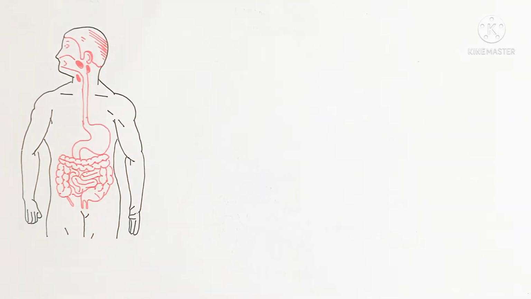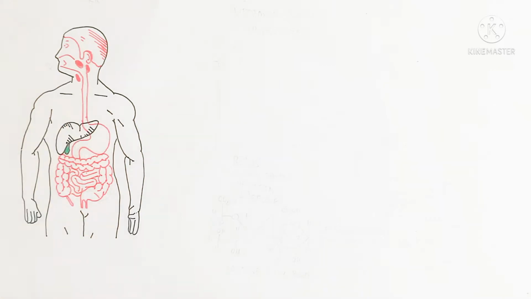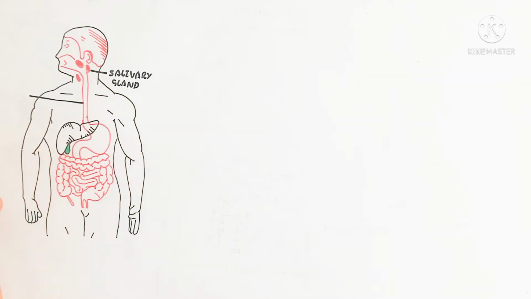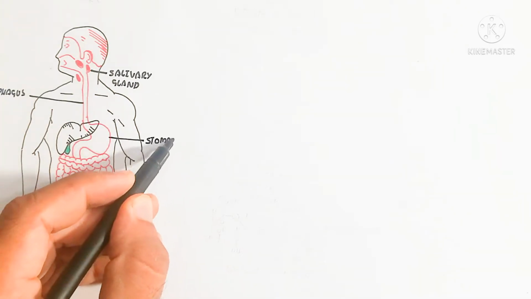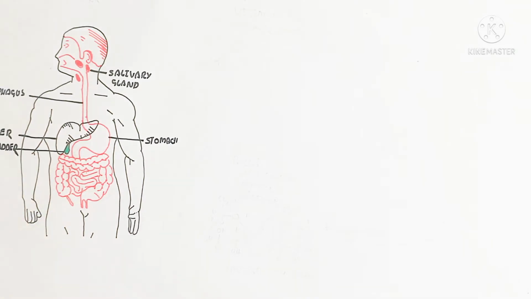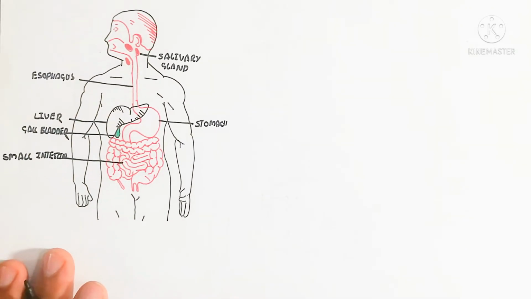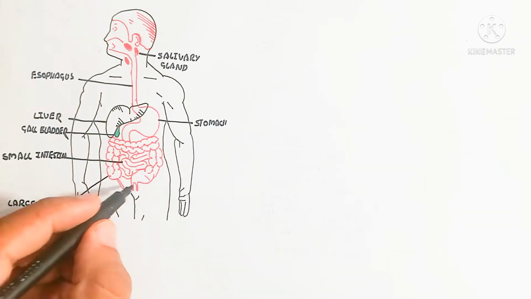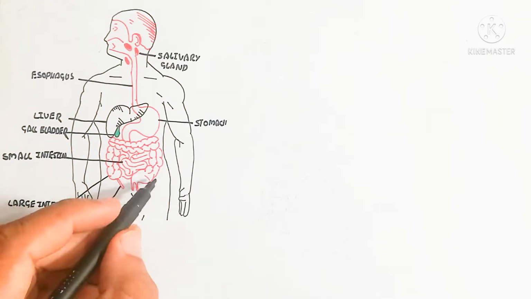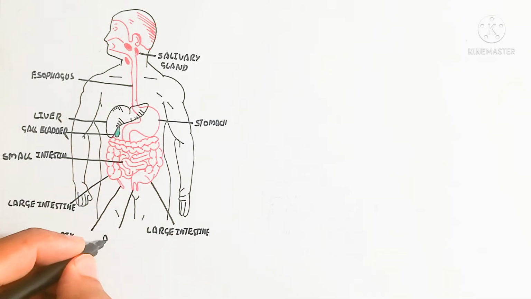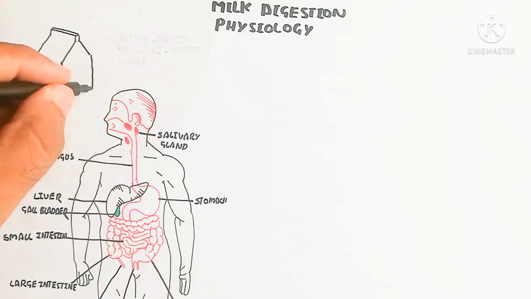esophagus, salivary glands, small intestine, large intestine, and liver, as well as gallbladder. In this diagram, you can see the salivary gland, and here is the esophagus, and here is the stomach, and this is the liver, and the gallbladder is here, and this is the small intestine. Here is the large intestine and appendix. The anus is present, with the ascending colon, transverse colon, and descending and sigmoid colon opening into the rectum and anus. So you can see and understand this is the large intestine.